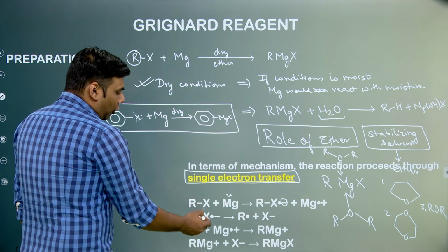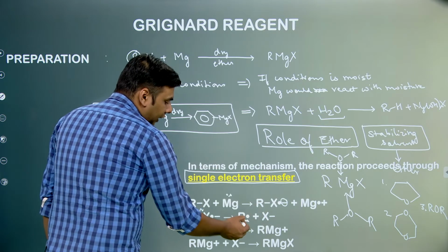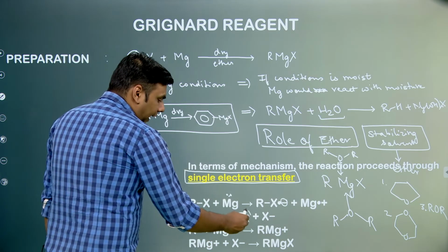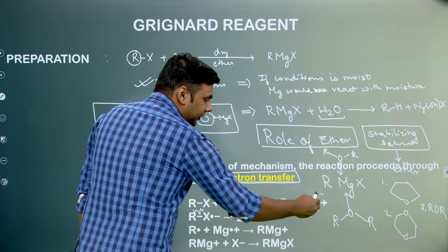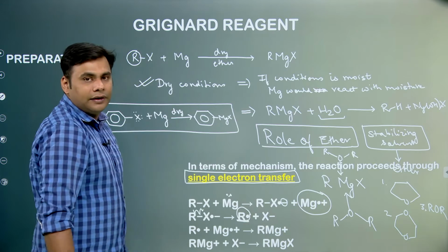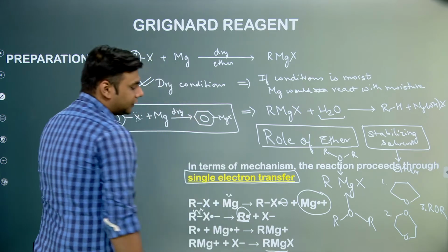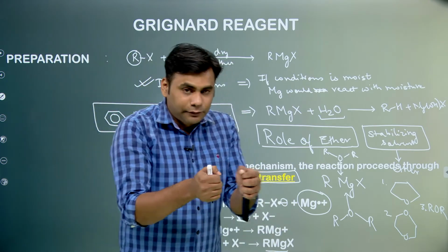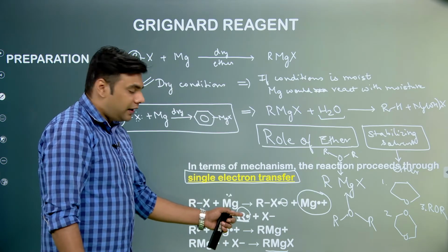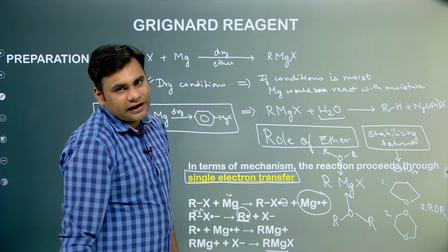Now because of this, the bond polarizes radically, there is a formation of a carbon radical, and X negative is expelled out. Now because a radical is being formed over here, and in the first step a magnesium radical is also present, these two radicals react together and form RMg plus, and the anion which was released gets ionically bonded and it forms RMgX. So basically what is happening in this reaction, the CX bond is getting cleaved, a radical is being formed, and then the radical combines with the magnesium radical to form RMg plus, which gets ionically attached to X negative.